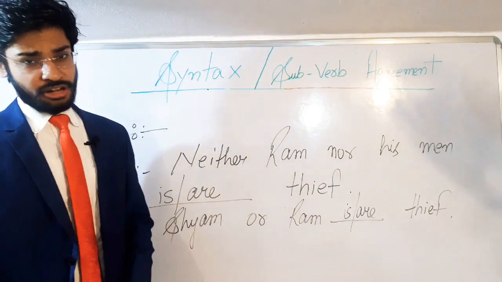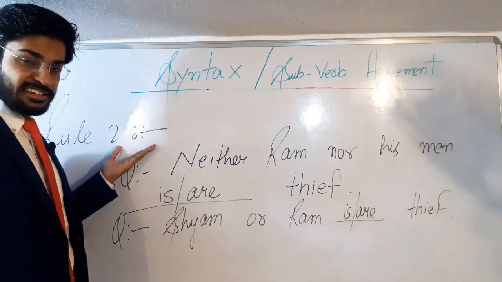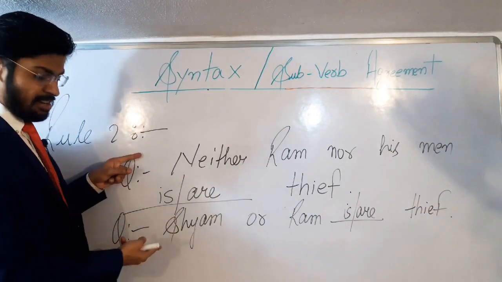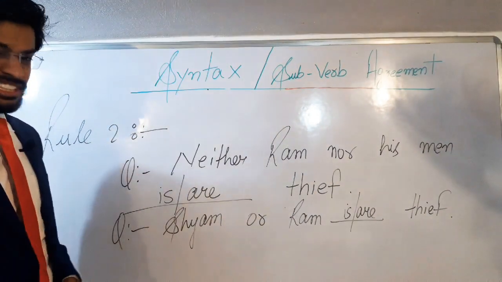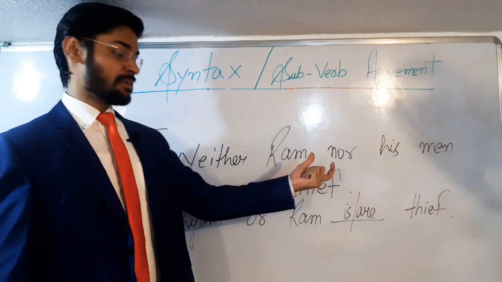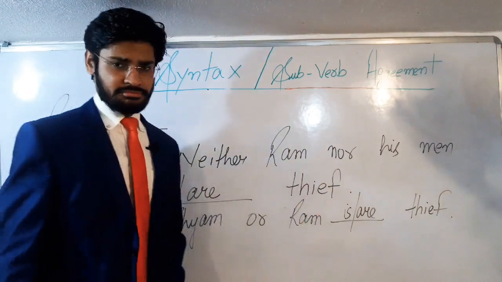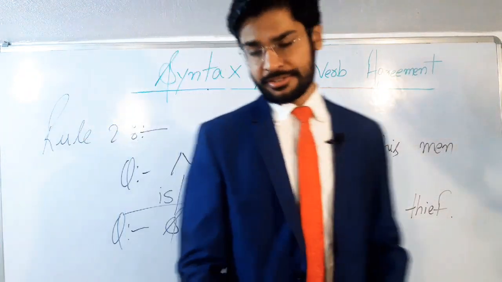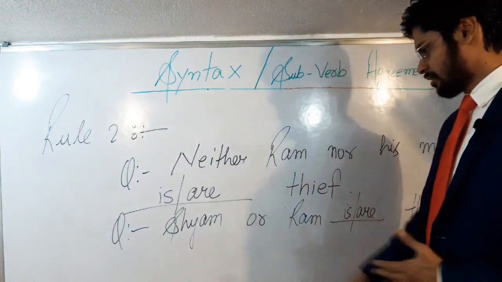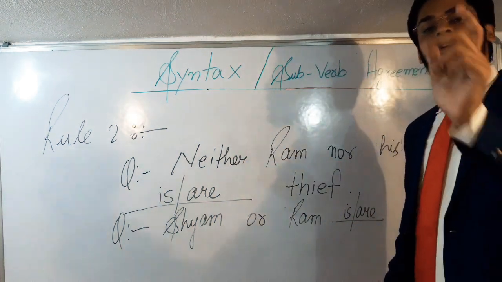So students, moving on to rule number 2, as you all can see here, the questions of rule number 2 are mentioned here on the board. The first question says, neither Ram nor his men is or are thief. ना तो राम ना ही उसके लोग चोर हैं. So बच्चों ये बताइए, please tell me, what would be the correct verb?